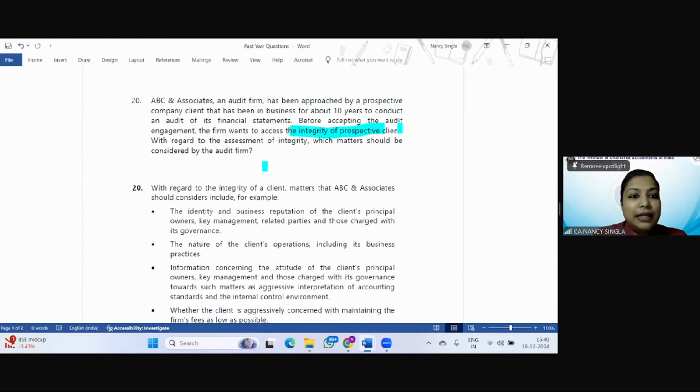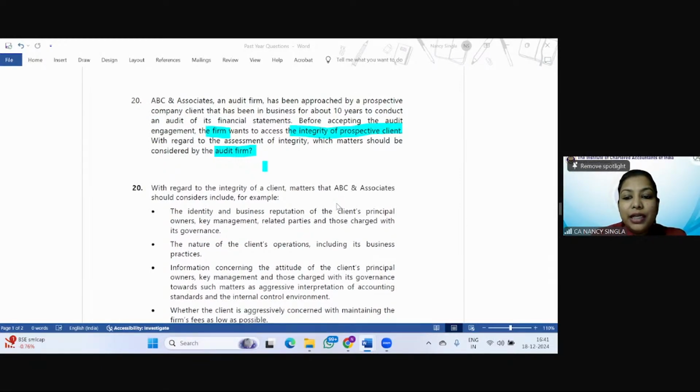Integrity, right? And the firm, it says firm. With regard to assessment of integrity, which matter should be considered by the audit firm? So tell me, you will be talking about SQC 1 here or SA 220? Yes, it will be SQC 1 and the answer is given on page number 11.28. Swati correct, Shoaib correct, Om Krishna Gupta correct.